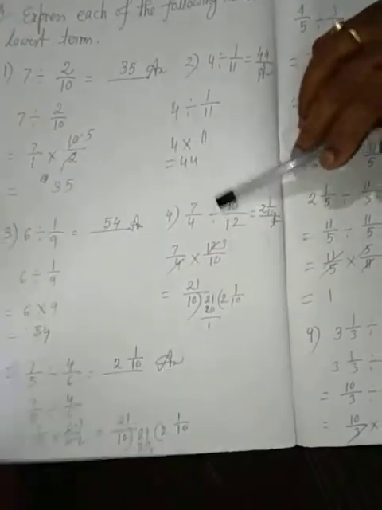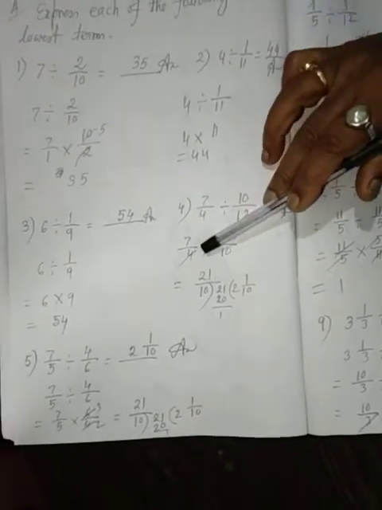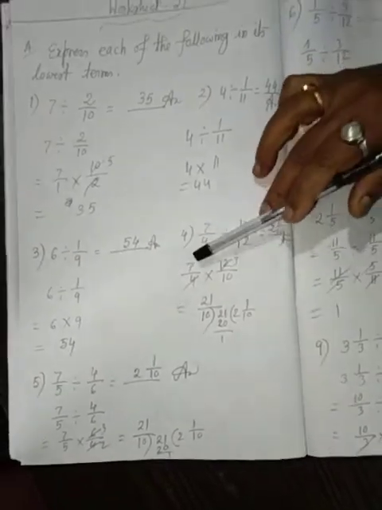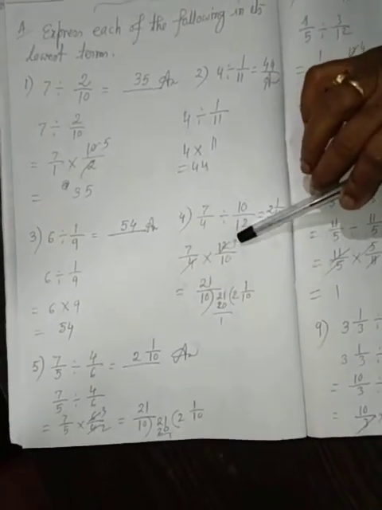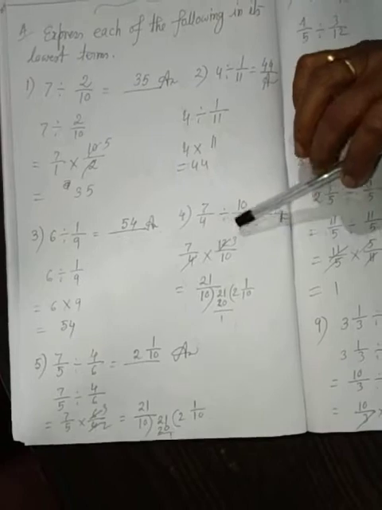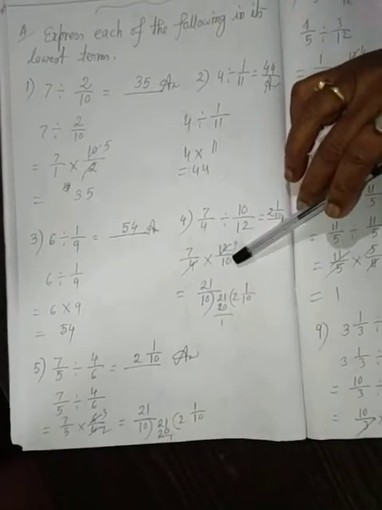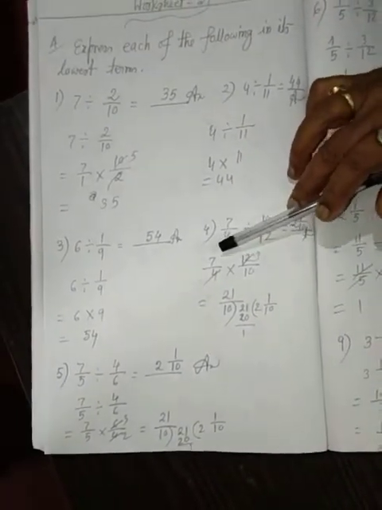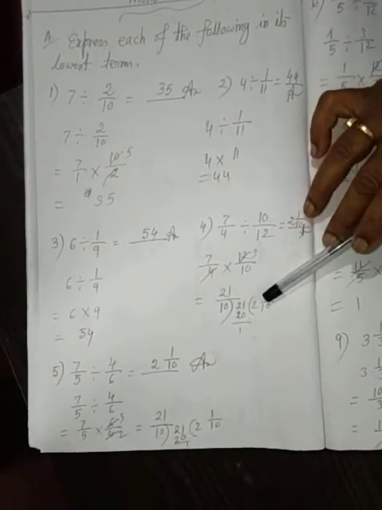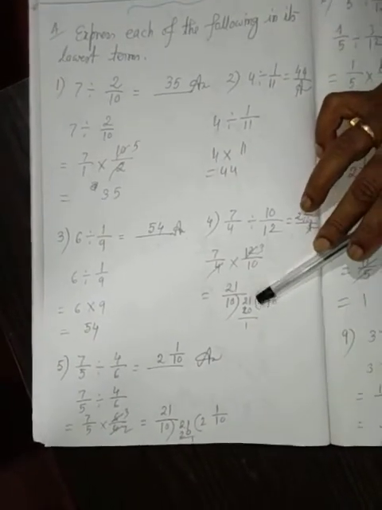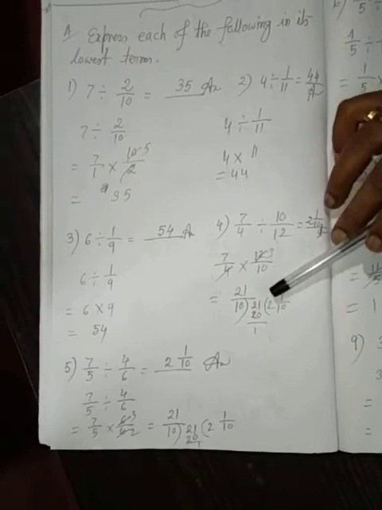4. 7 by 4 divided by 10 by 12. That is 7 by 4 into 12 by 10. 4 3s are 12. 7 and 10 will not cancel. So 7 3s are 21 by 10. 10 1s are 10, 10 2s are 20. That is 2 1 by 10. Answer 2 1 by 10.